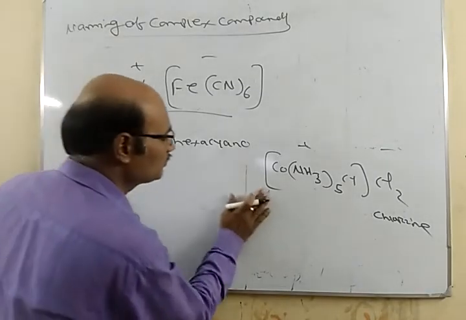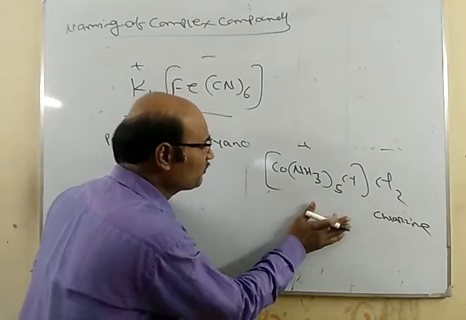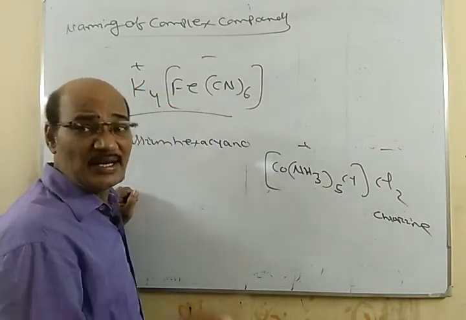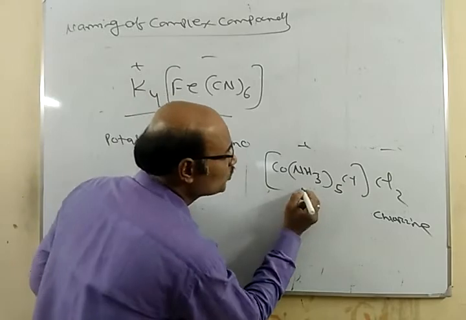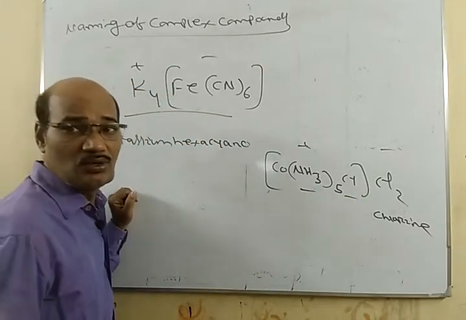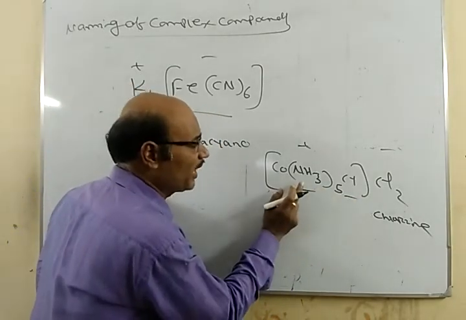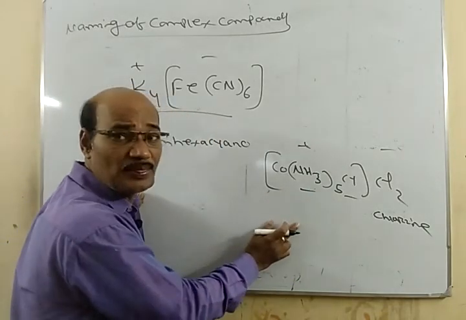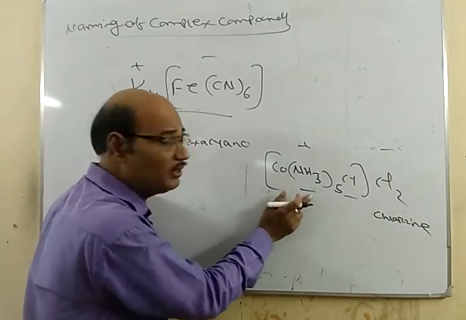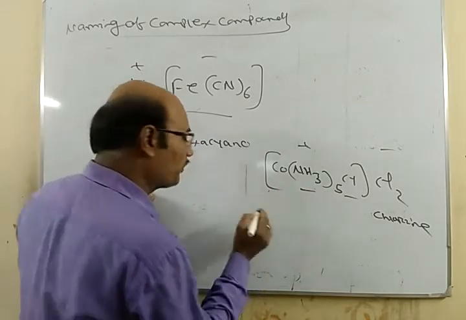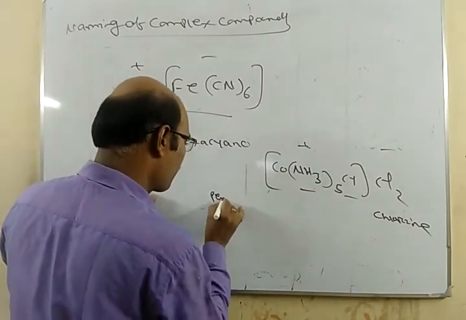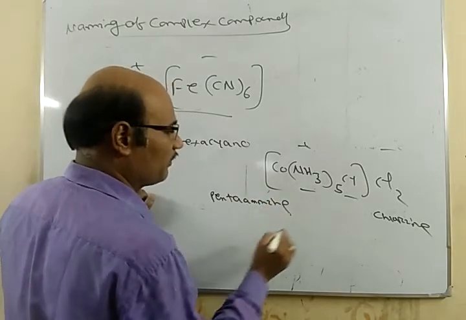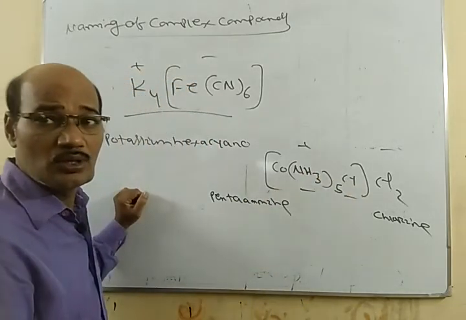Similarly, here first of all you have to give the name to the positive part, this complex one. In the complex part you name the ligands, and we have 2 ligands here, NH3 as well as Cl. One is ammine as well as chlorido. Because different ligands are there, we name them alphabetically. First of all, ammine. How many ammines are there? 5. So pentaammine. Cl is what?